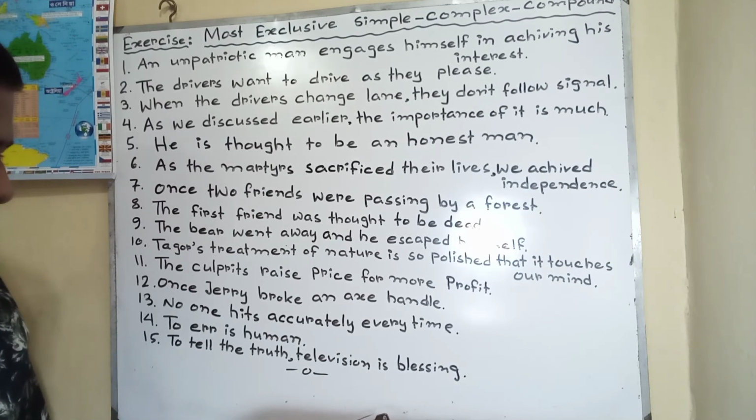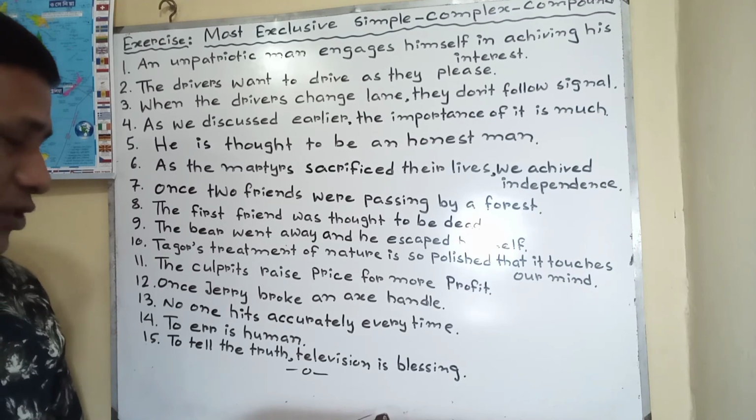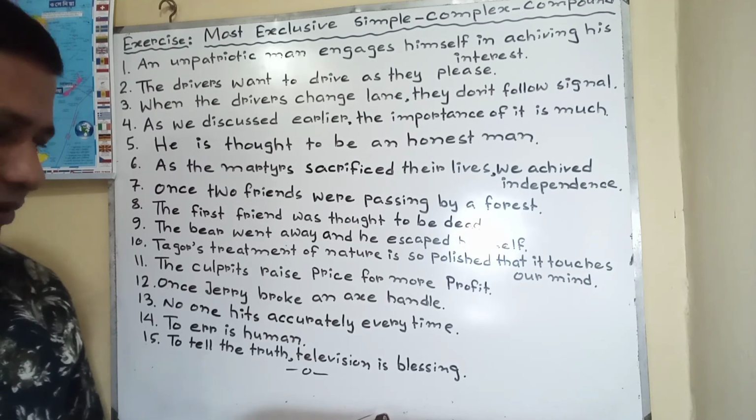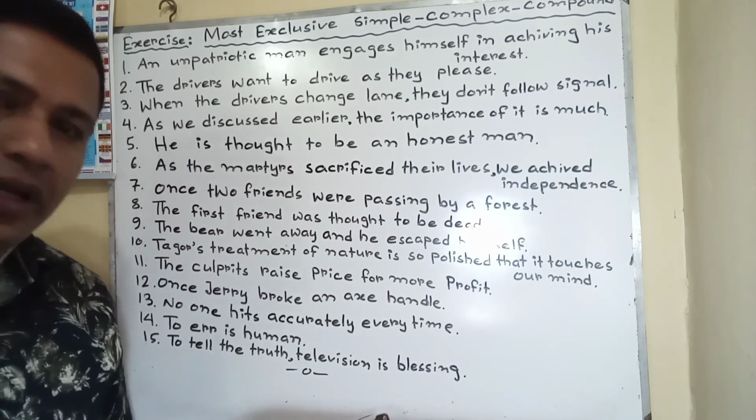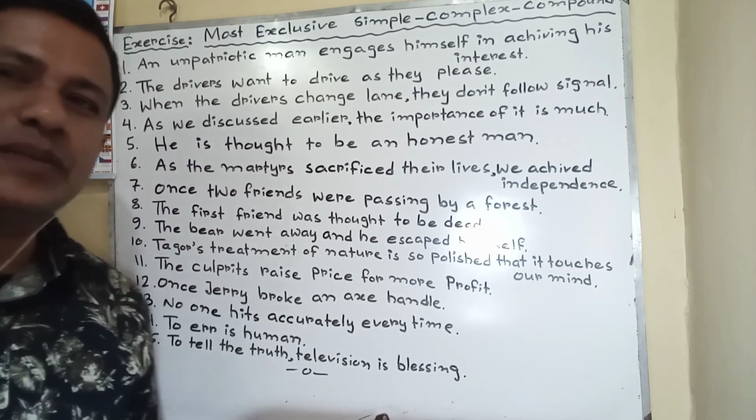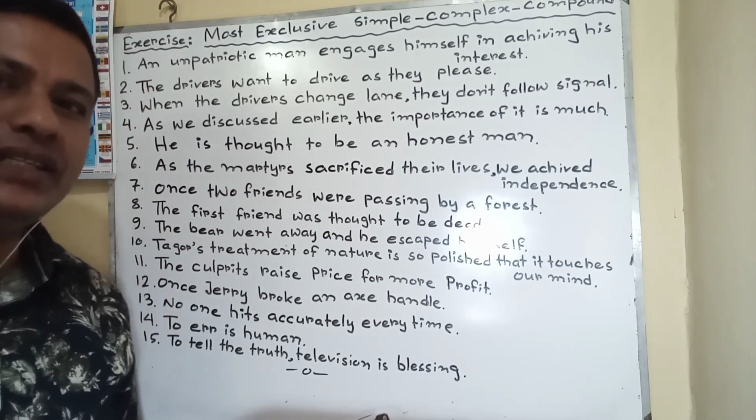15 number. To tell the truth, television is a blessing. The sentence is given in simple, that means we have to change it into complex and compound. Complex: it is true that television is a blessing. Compound will be: television is a blessing and it is true.